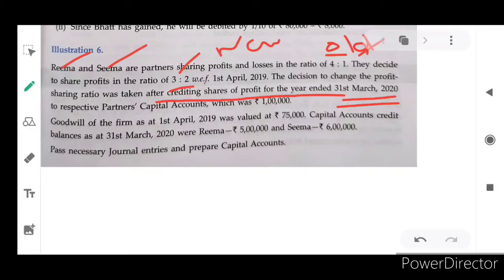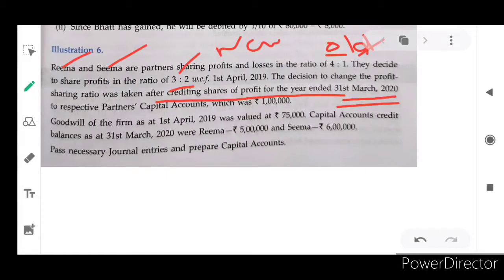It is credited or debited to the partners' capital accounts. So the share of profit, if it is profit, will be credited in the partners' capital accounts as per their existing profit and loss sharing ratio. The new ratio they have decided is 3:2, but the old ratio is 4:1. But this 3:2 decision was taken after sharing the profit. So let's discuss one by one.